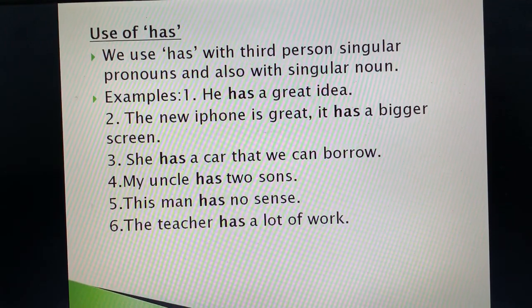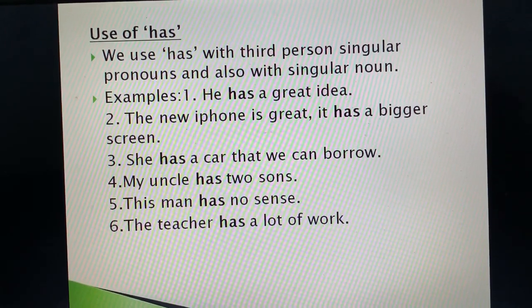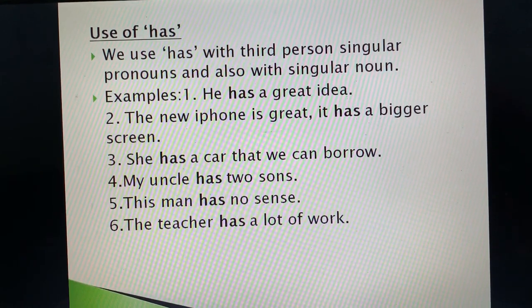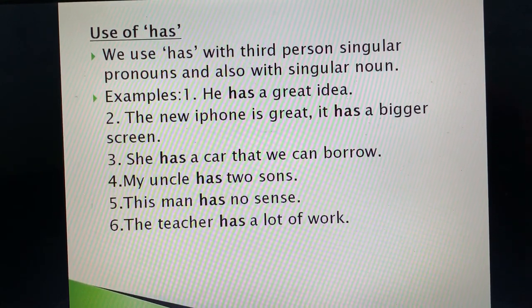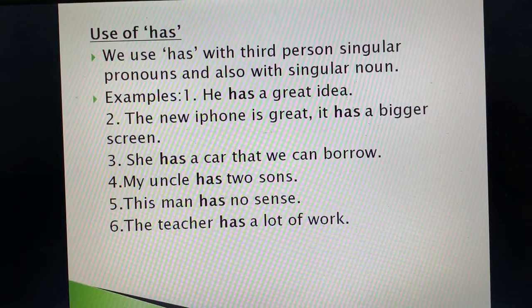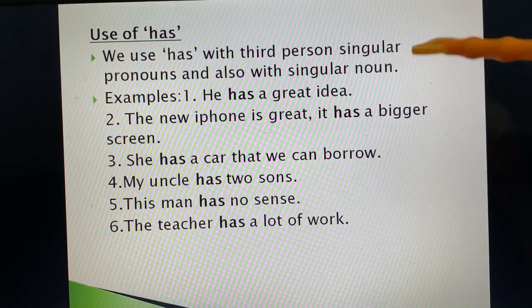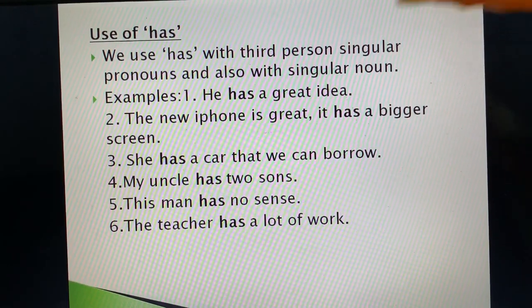And has and have, they both are used in present. Present means जो अभी action हुआ. And had is used with past. Had is used in past. So let us check. We use has with third person singular. Now what is third person singular? He, she, it.